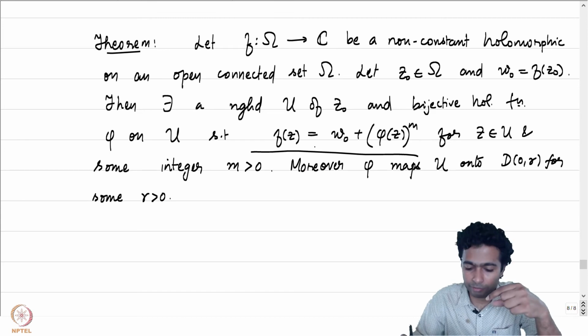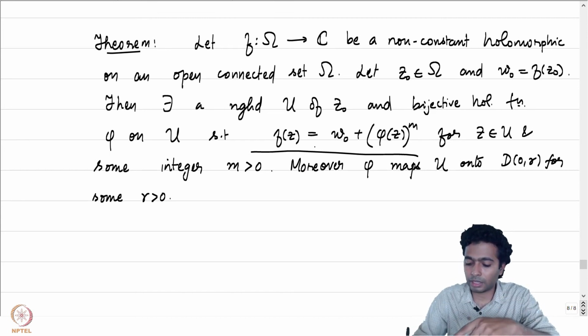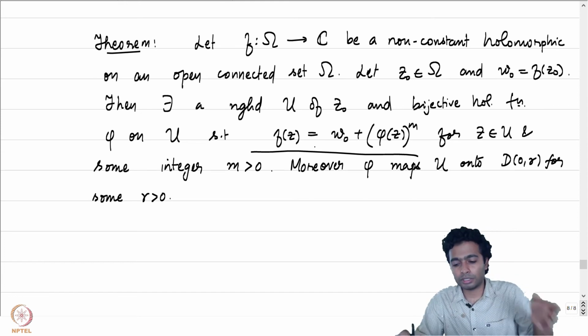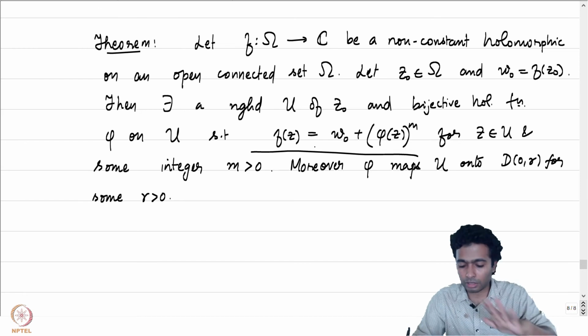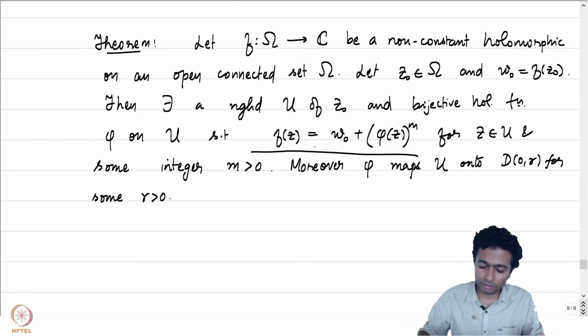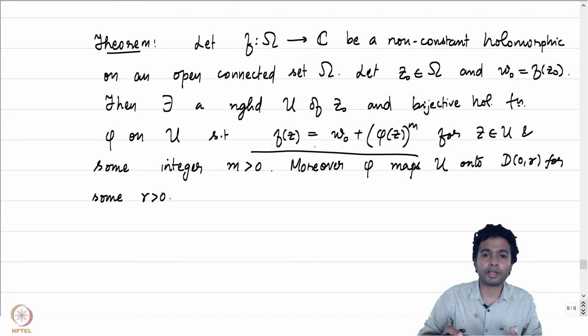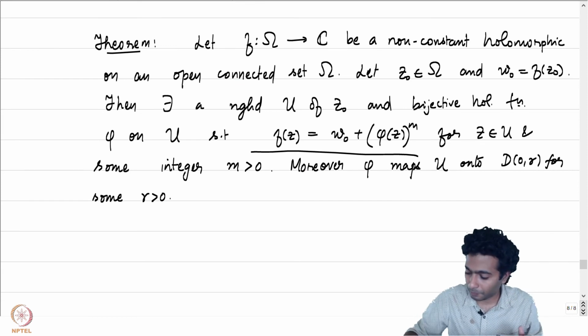Phi is an injective map and phi of z to the power m is just pi m composed with phi, and therefore this will be an m to 1 map. So we will come to all the details one by one. The key thing to note is that locally in a neighborhood of z0, we have been able to explicitly find out how our f behaves.